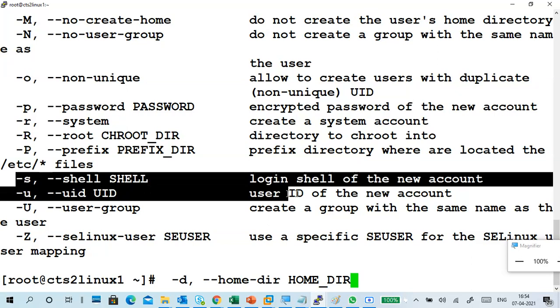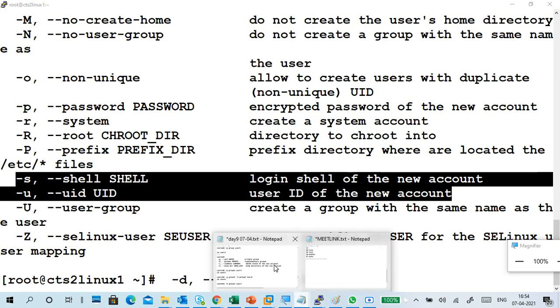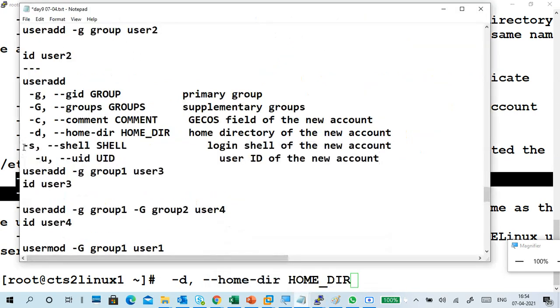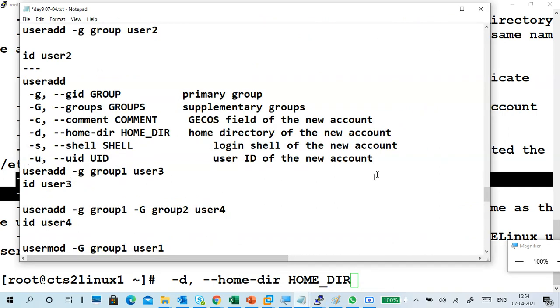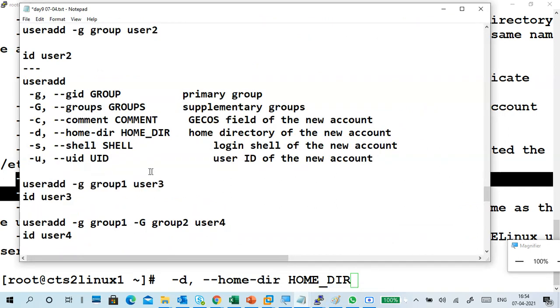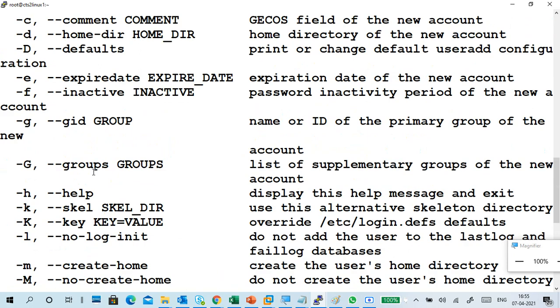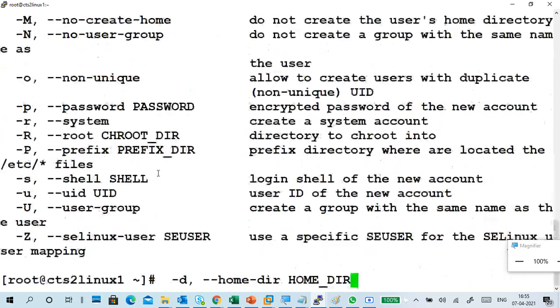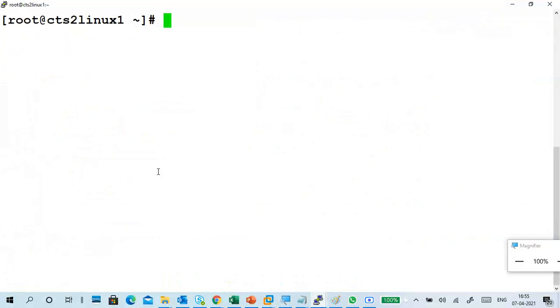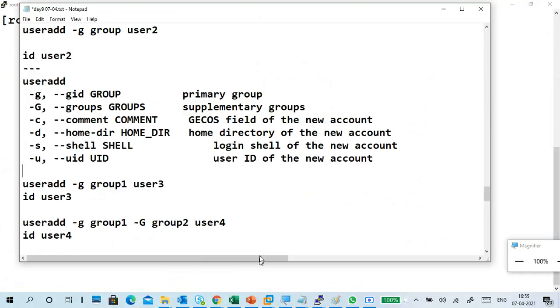Hyphen small u means user ID. By default it generates a user ID based on the previous ID, but you can define a new user ID also. You can map with SELinux also. So a lot of options are there based on your requirement. You can use them. I have given some options here.